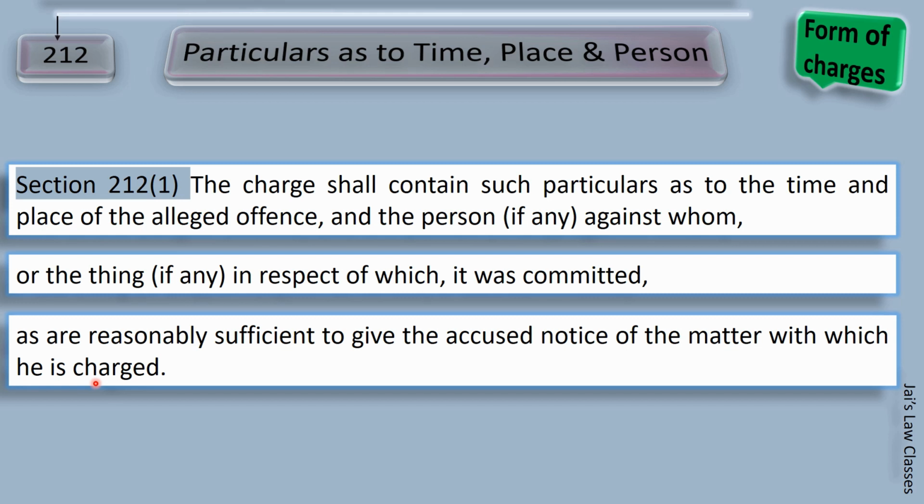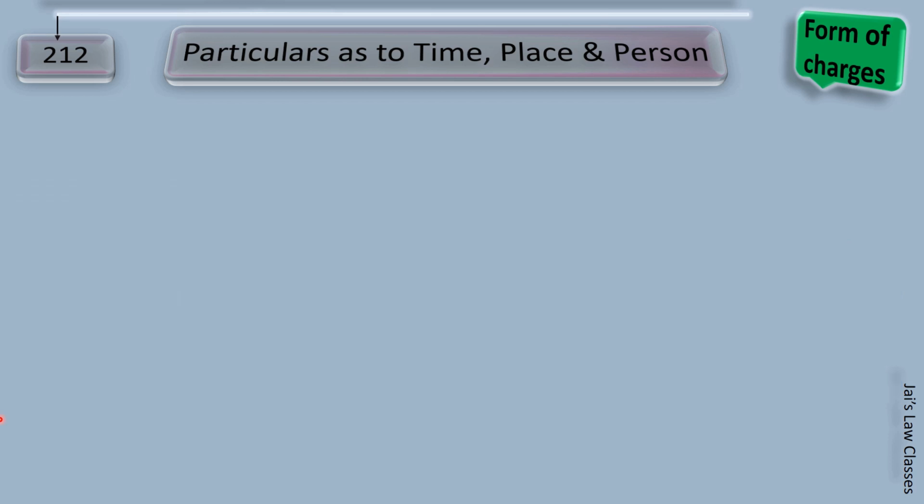Why do we need to give time to him? Well, because we want him to know what offense he is being charged with. He can prepare his defense if he is innocent, not if he is guilty. This is where we sometimes lack as advocates, thinking that time should be given only if we think the accused is not guilty. Now let's cover an important case related to subsection 1 of 212.